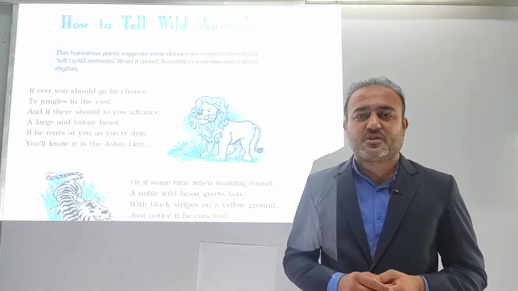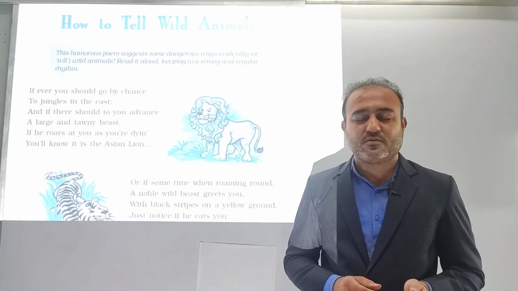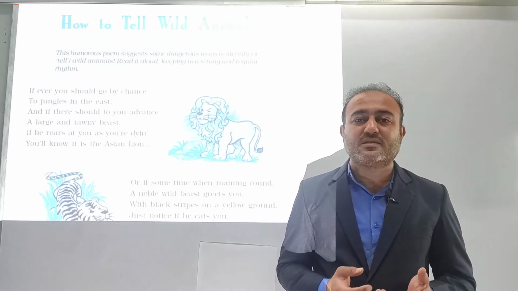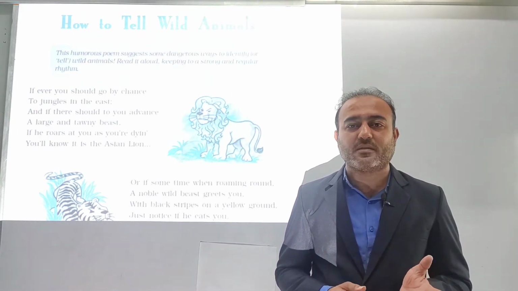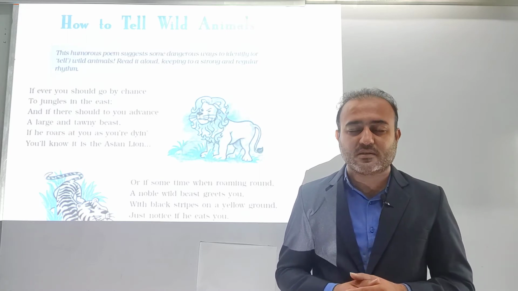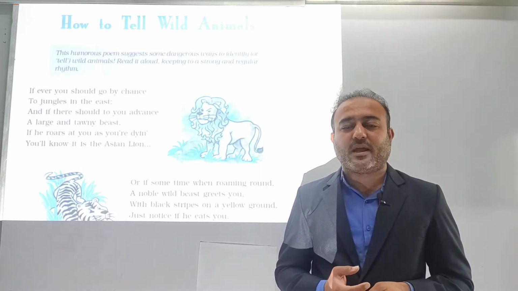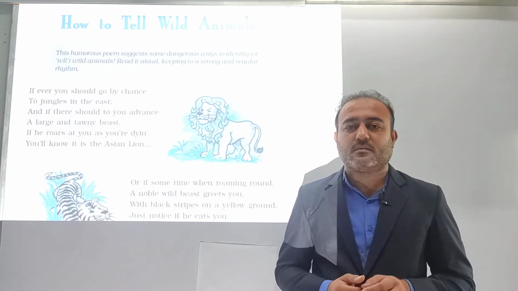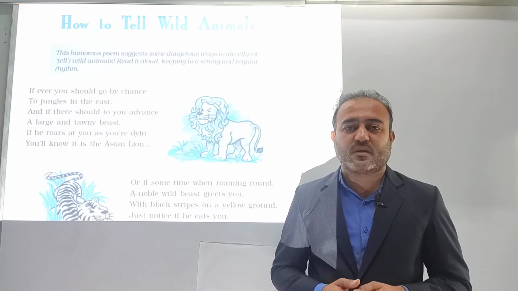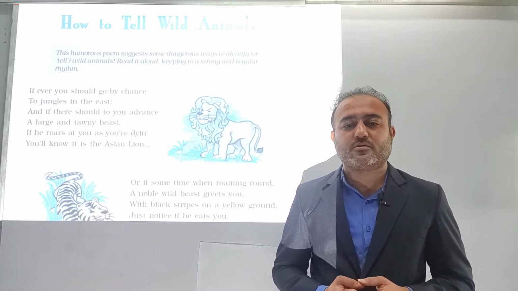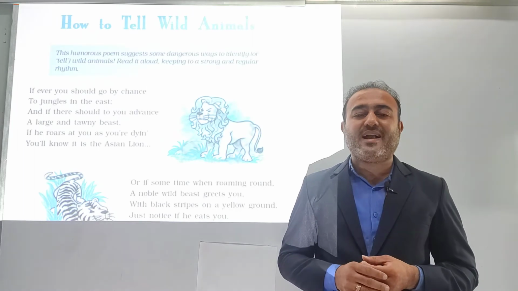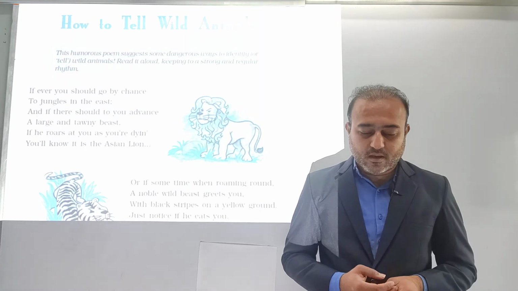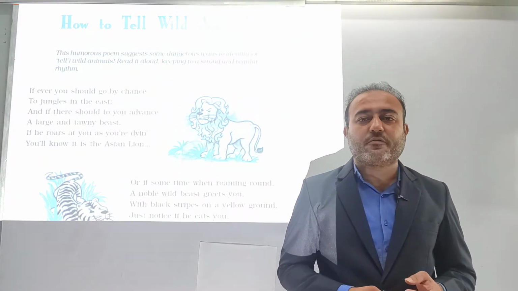In this poem she has described many wild animals which are very dangerous, and one by one she describes how to identify which animal it is, like the Asiatic lion, Bengal tiger, leopard, bear, crocodile, hyena. All these are very wild animals and they are being described in a very funny way, which creates a kind of humor in it.